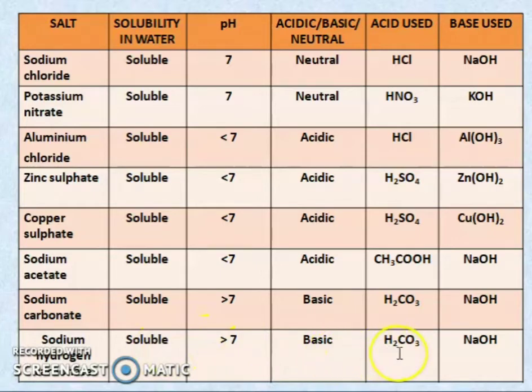It is also formed using an acetic acid reacting with an formic acid reacts with sodium hydroxide. So these are the salts, how they are formed, and whether they are acidic or basic, that you can find out.